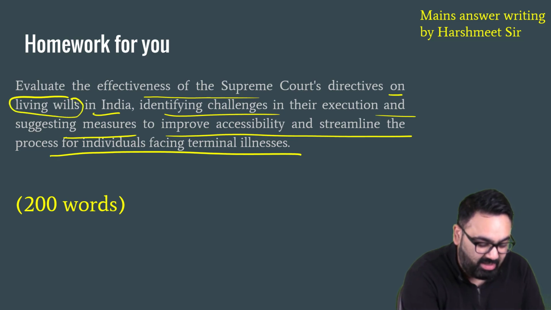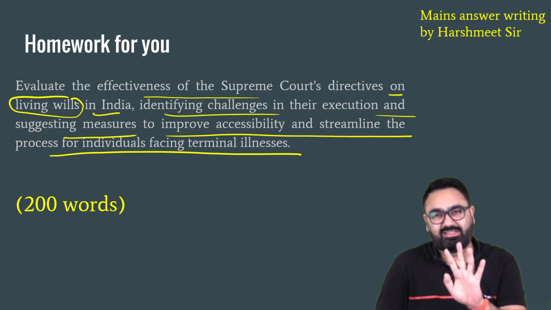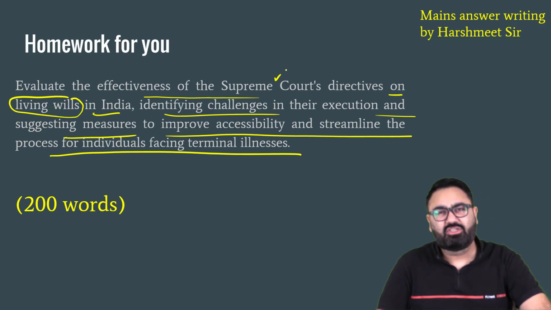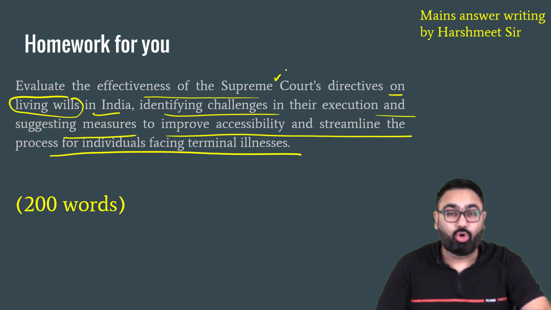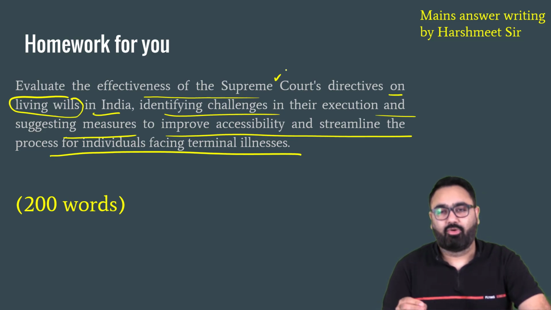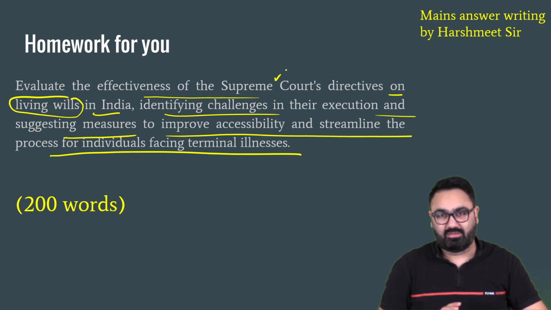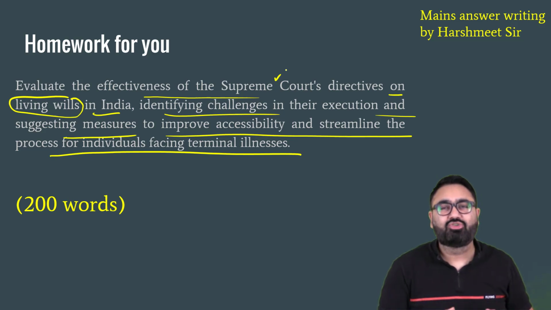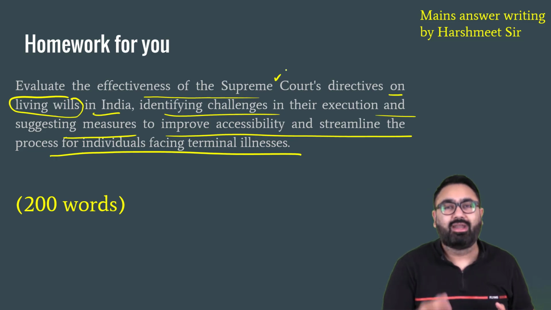I've told this earlier as well. While practicing answer writing, let's say you have to write this answer and you don't know what a living will is, and you don't know what the Supreme Court's judgment on living wills is, then obviously you won't be able to write the answer. So rather than wasting your time trying to write an answer where you don't even know the content, it's better to first read about it. Read a couple of articles about what a living will is, read a few articles about the Supreme Court judgment on living wills, and then try and write the answer. So don't attempt an answer when you don't even know the content, because the entire point is you should at least know what to write. That is how you can practice. So if you don't know the topic, read about it and then try and write the answer.